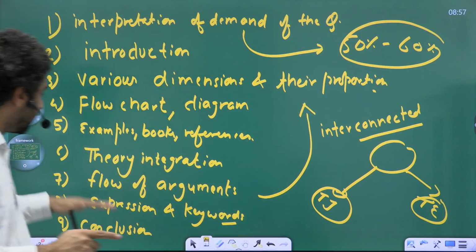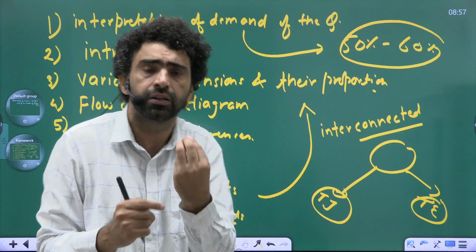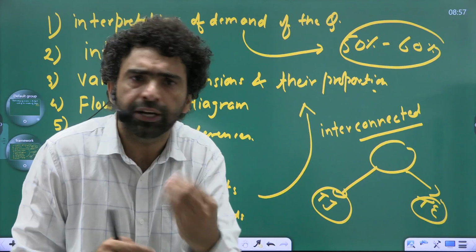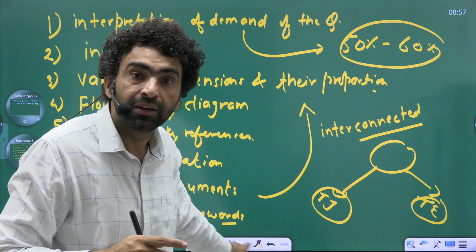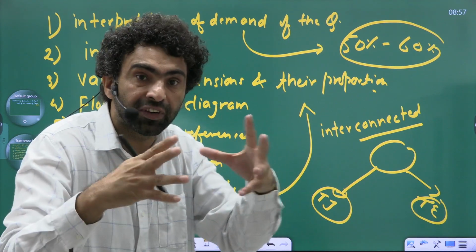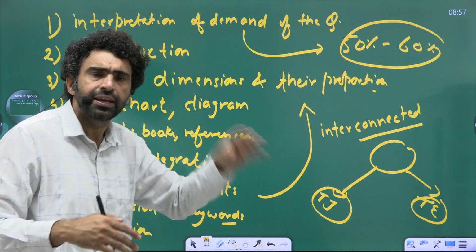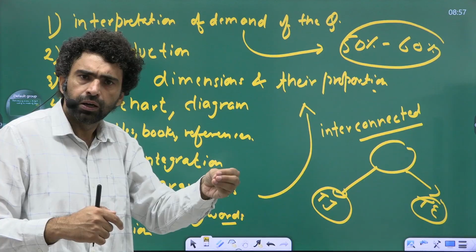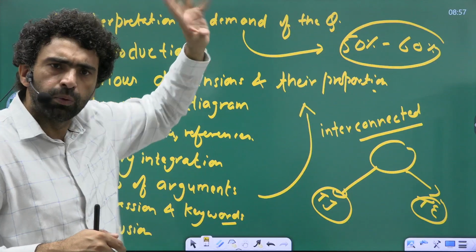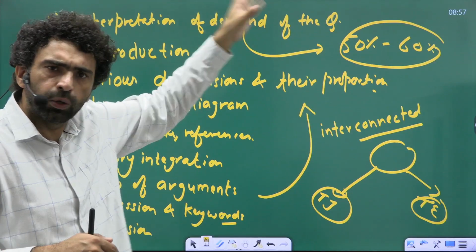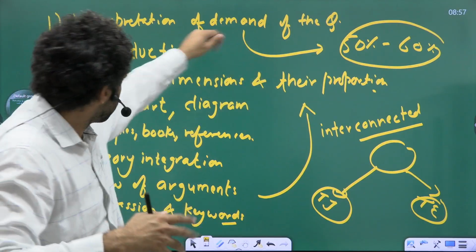Then comes the expression and keywords. Keep your expression simple. Simple and to the point. Don't add too much jargon. Keywords are fine, you can write the keywords. Don't add jargon. This is what is required. So when you are writing your theory of justice and theory of education, keep it simple. Don't bring in Plato's main concern and main ideas and all those things. Just come to those points only when you are addressing the main demand.